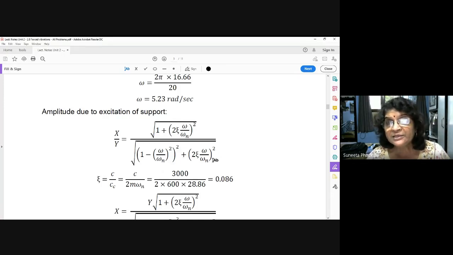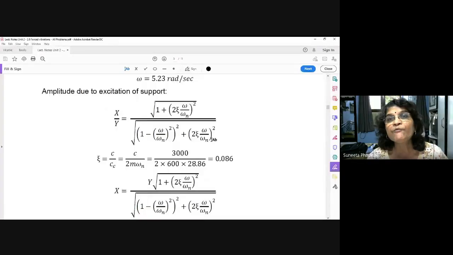Henceforth, this root which is common to every equation, I will not read the whole terms. I will just say the square root of whole things. Now see, other things are given to you. You want to find out capital X, that is the amplitude of the body, a car body. So X upon Y is equal to this one. Now let us see one by one whether Y is given to you. Yes, Y is directly given to you, 0.01 meter.